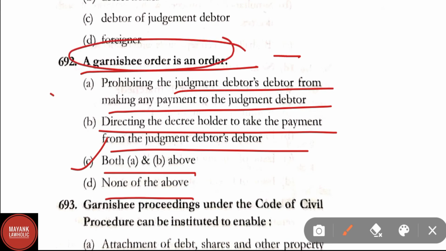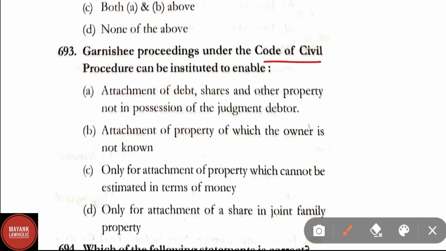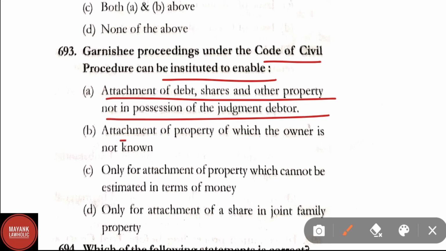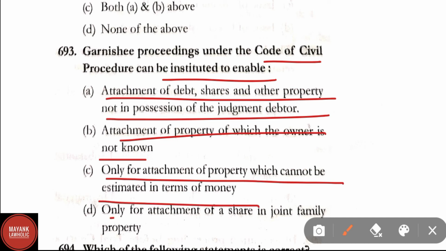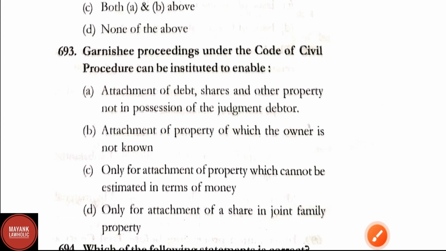A garnishee order is an order prohibiting the judgment debtor's debtor from making any payment to the judgment debtor, directing the decree holder to take payment from the judgment debtor's debtor. Question number 693. Garnishee proceedings under CPC can be instituted to enable option A, attachment of debt, shares and other property not in possession of the judgment debtor, attachment of property of which the owner is not known, only for the attachment of property which cannot be estimated in terms of money, only for attachment of a share in joint family property. Here correct answer is option A. Garnishee order under the CPC can be instituted to enable attachment of debts, share and other properties not in possession of the judgment debtor. Option A here is the right answer.